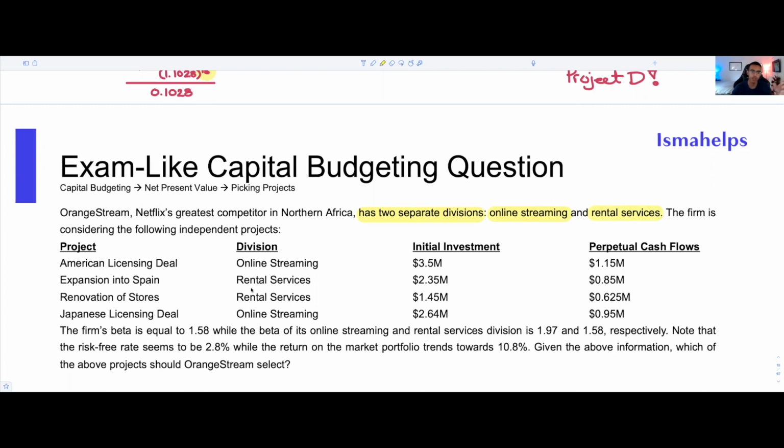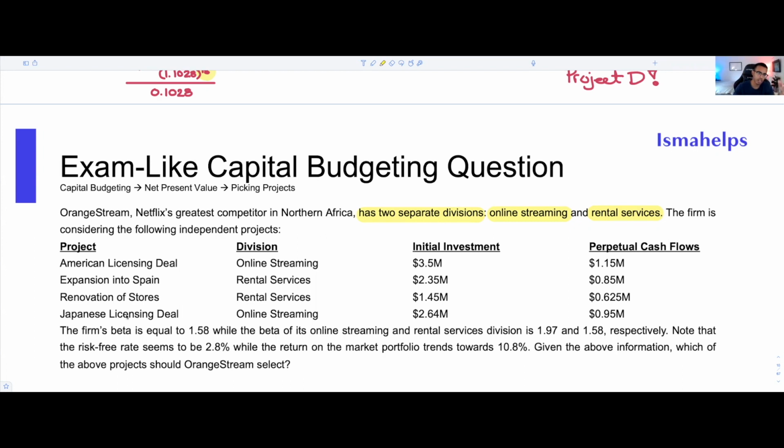Now, as you can see, right below that, we have four columns. One displays the project, so the name of the project. The second displays the division, online streaming or rental services. The third displays the initial investment required. And the fourth displays perpetual cash flows. How much money will this project be making on a year-to-year basis? In this case, it's perpetual, so it will last forever.